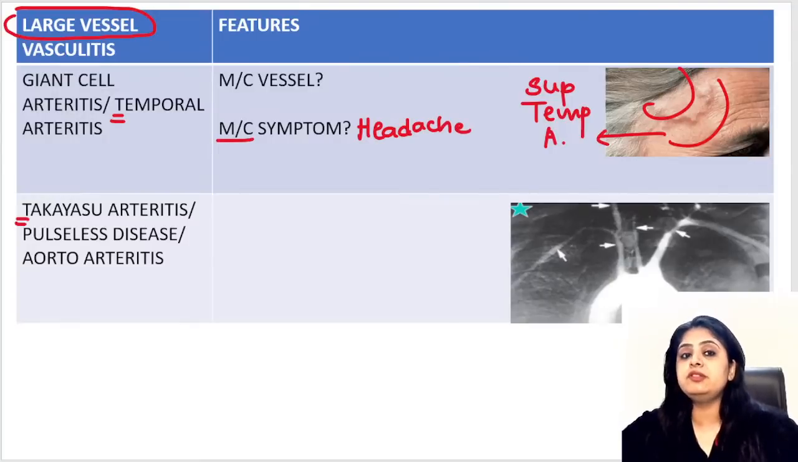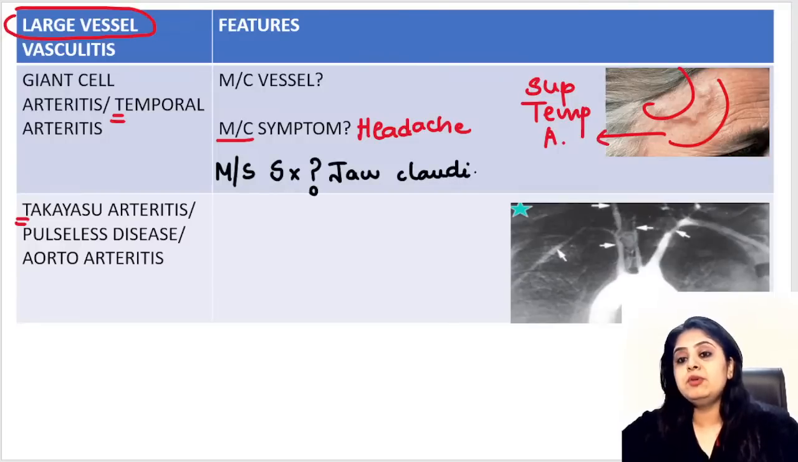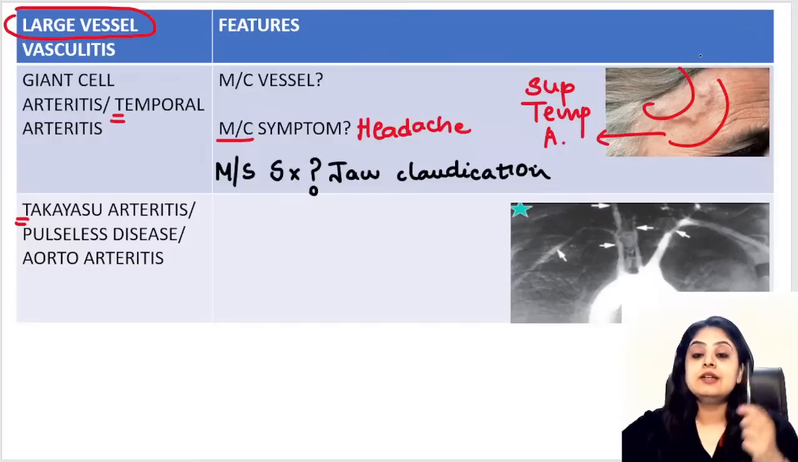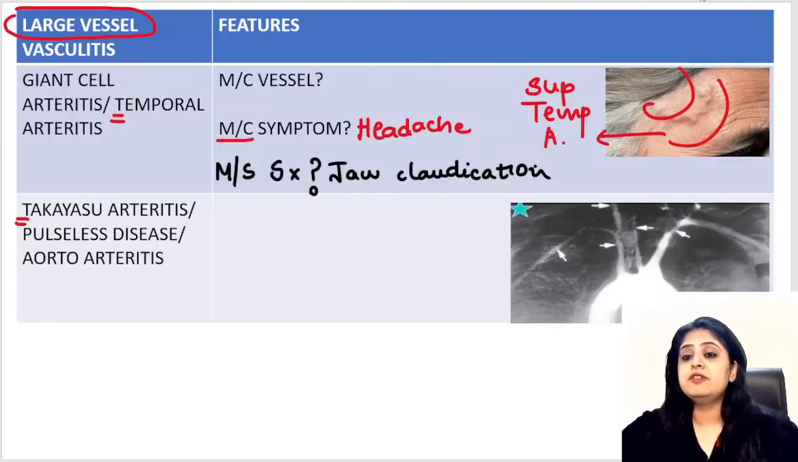That is the most common symptom. Please tell me which is the most specific symptom. That is pain in the jaw, also referred to as jaw claudication. So mandibular pain, jaw pain, is the specific symptom. Common is headache, specific is jaw, but which is going to be the most dangerous? If that happens, I am very, very worried. Which is the most dangerous symptom? Alert symptom: loss of vision. Loss of vision is what I am very scared of.